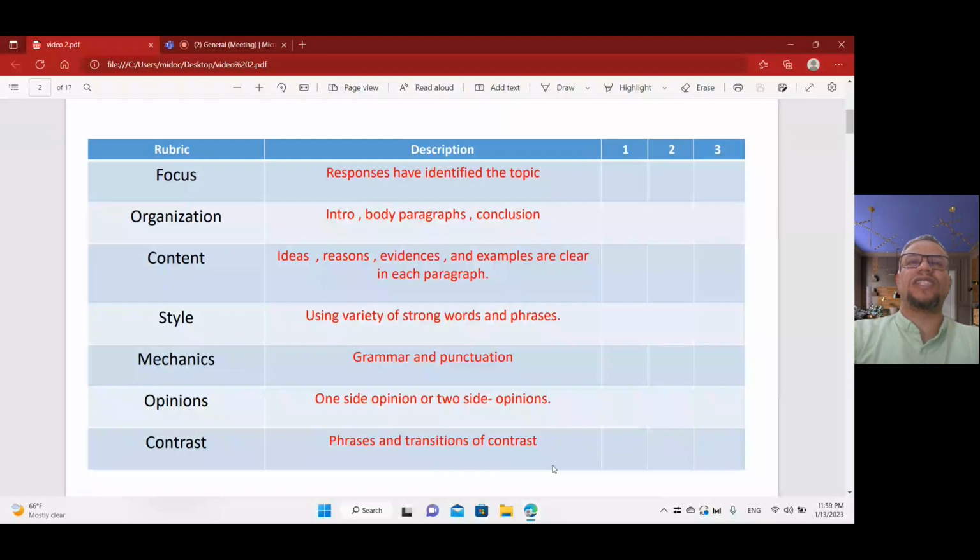Let's go to the body paragraphs. In the body paragraphs, or what we call main ideas, main idea one, main idea two, main idea three, you need at least two body paragraphs. So how can you expand the paragraph? It's about TEEE. What is TEEE? It is topic sentence.